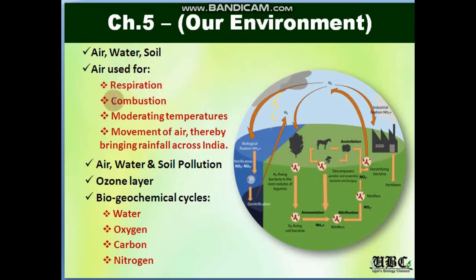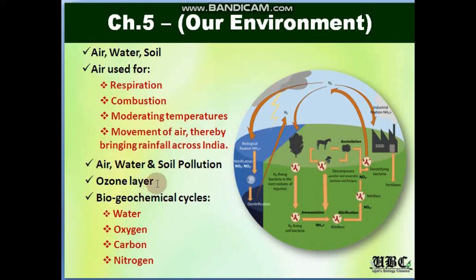It is very useful for combustion because without the presence of oxygen there would be no combustion occurring. Then the movement of the air moderates the temperatures, and is also helpful in bringing rainfall across different parts of India. We will also be talking about the pollution caused in air, water and soil.